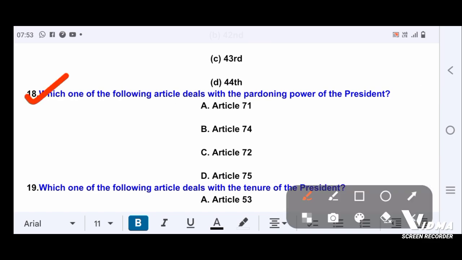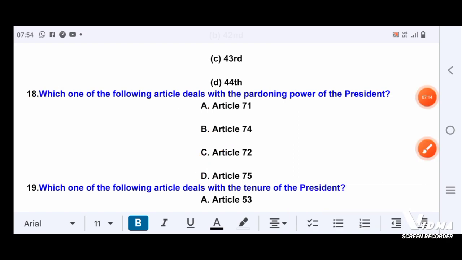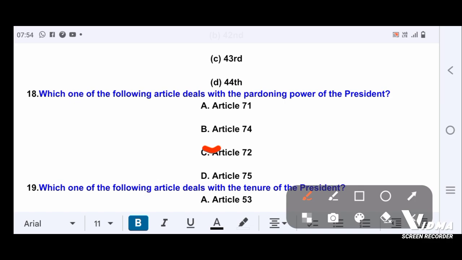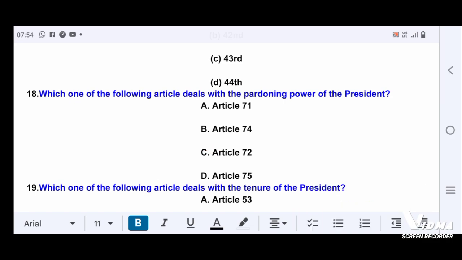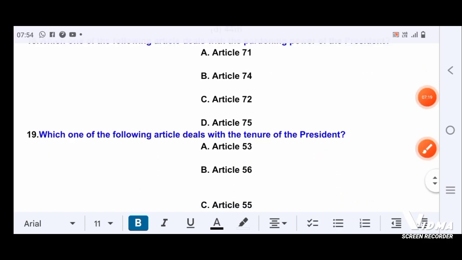Next question. Which one of the following articles deals with the pardoning power of the President? Option A, Article 71. Option B, Article 74. Option C, Article 72. Option D, Article 75. Correct answer is option C, Article 72.